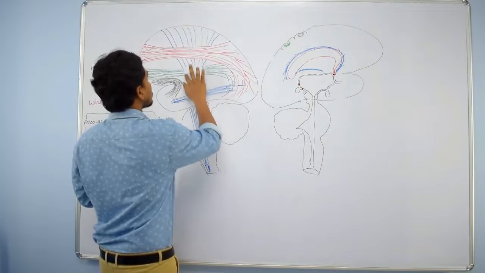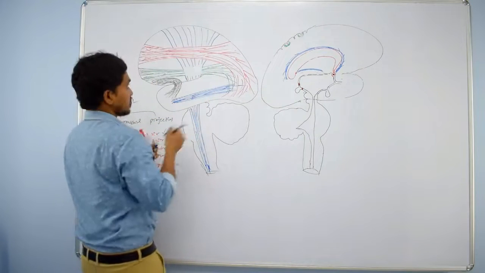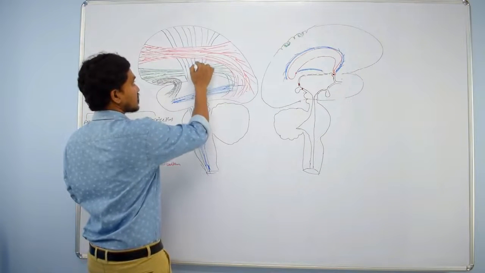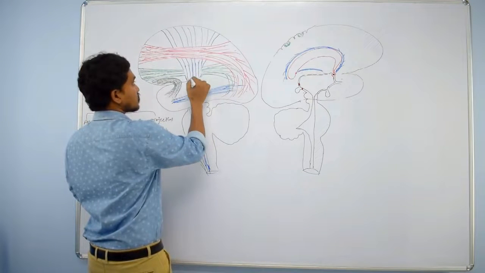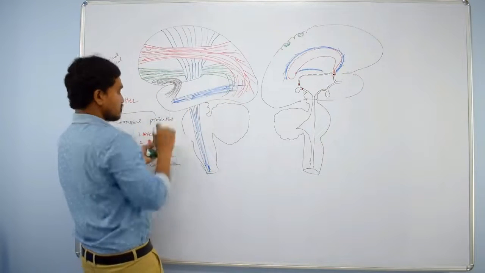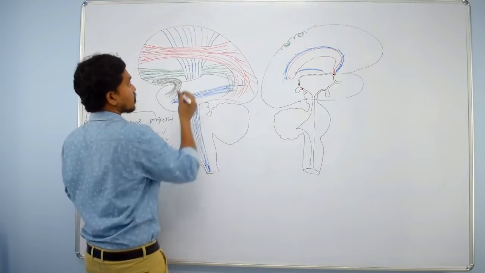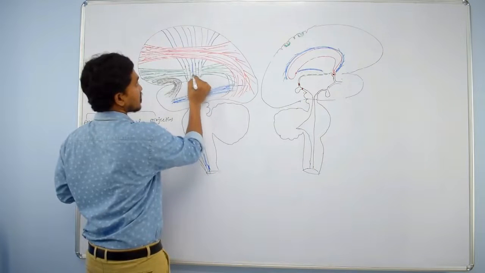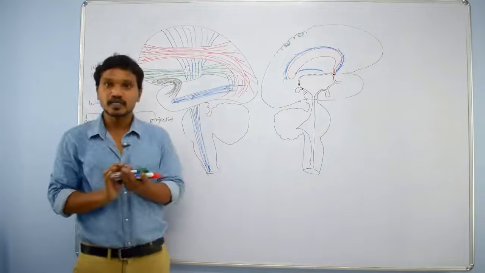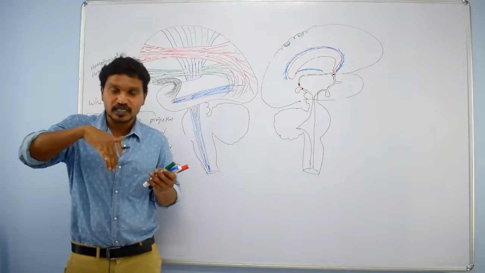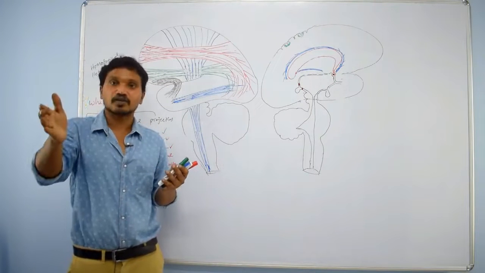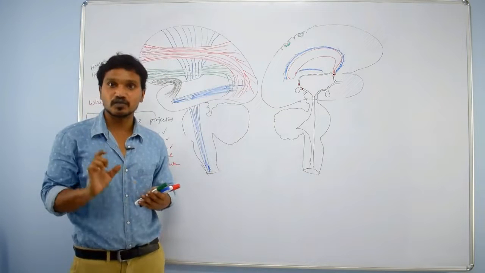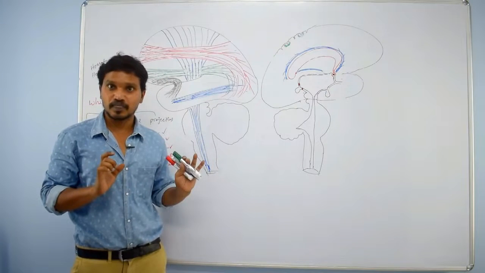Here I have to draw a structure like this, right? They are on the medial side, which I am drawing with dotted lines. Clear? That means the internal capsule projects in between the superior longitudinal fasciculus laterally and the fronto-occipital fasciculus medially. You have to remember that carefully, right?